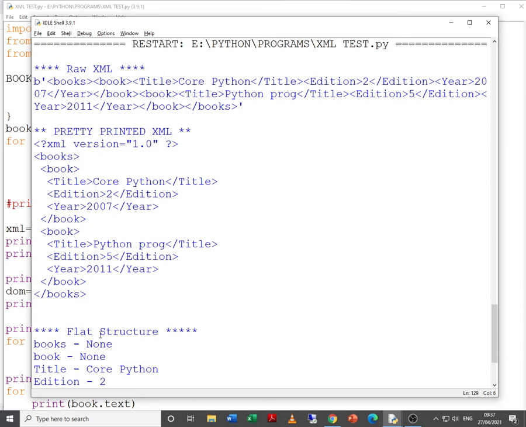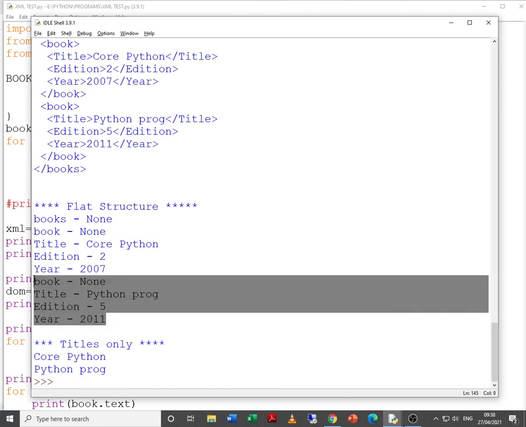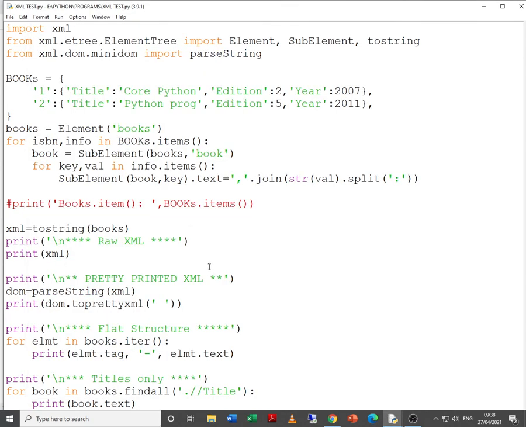Book again none. Title core python edition 2. So like this it will print up till over here. Year is equal to 2011. So this is basically what we say as a flat structure. Now here the authors have their own way of giving names. This is what our textbook says, so we follow that.